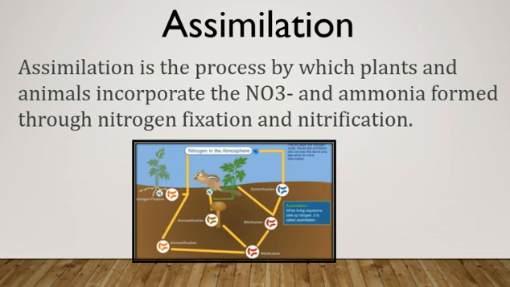Assimilation. Assimilation is the process by which plants and animals incorporate the NO3- and ammonia formed through nitrogen fixation and nitrification. Plants take up these forms of nitrogen through their roots and incorporate them into plant proteins and nucleic acids. Animals are then able to utilize nitrogen from the plant tissues.